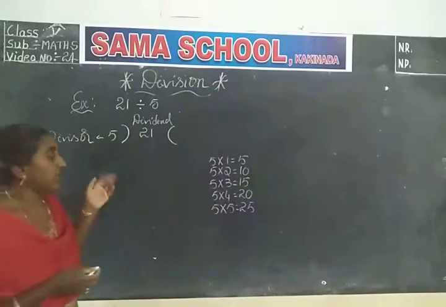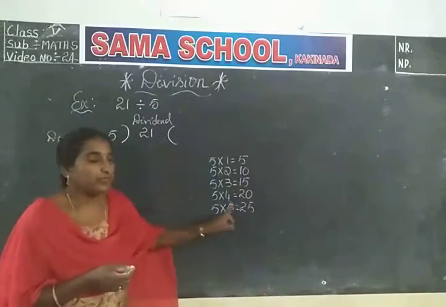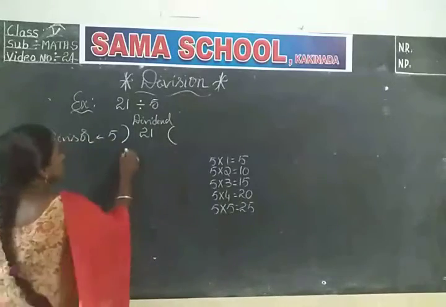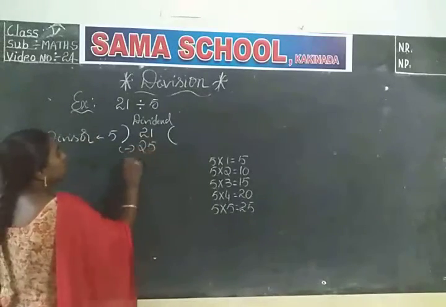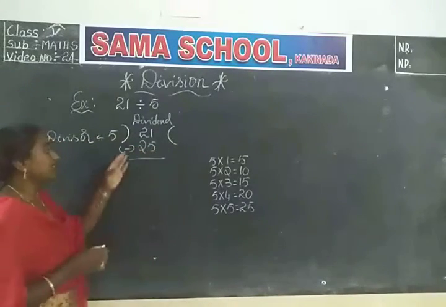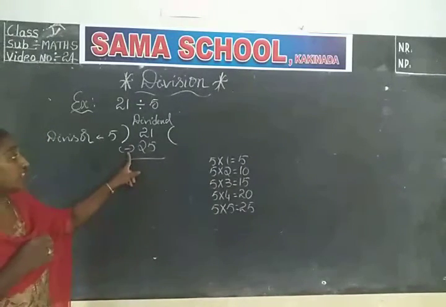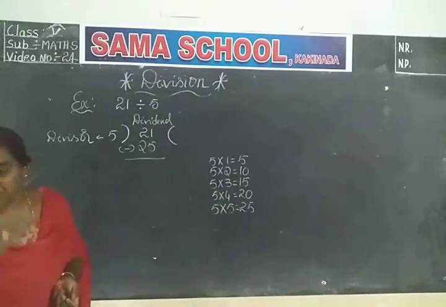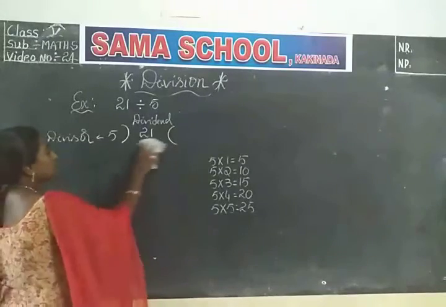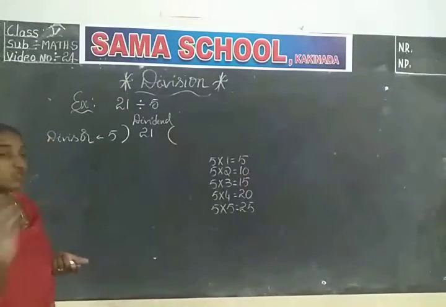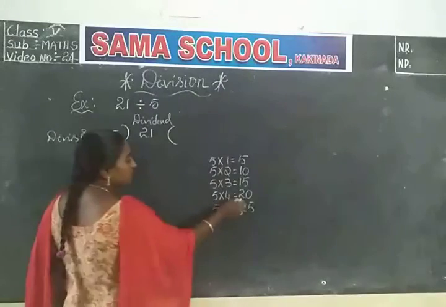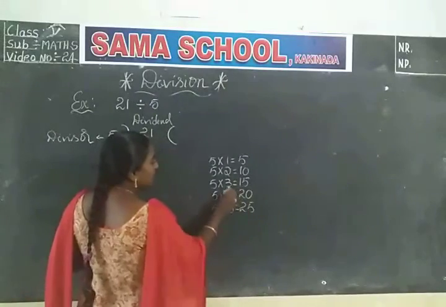Suppose if you take 25, it will be the bigger number. If you write 25 here, it is not possible to do the subtraction. When we learned subtraction, always we should take the big number in the first place. So we should not take 25. So what is the nearest and smallest number than 21 in the 5 table? This is 20.